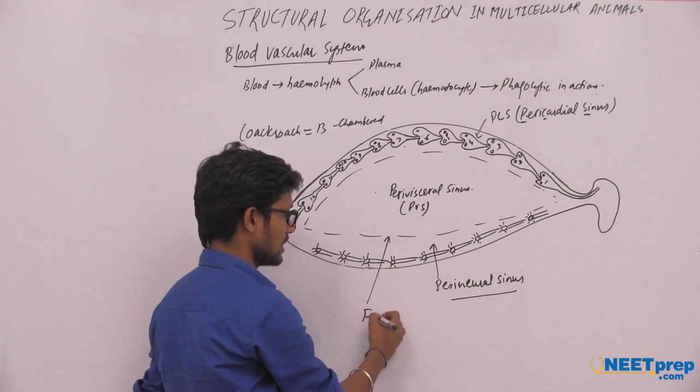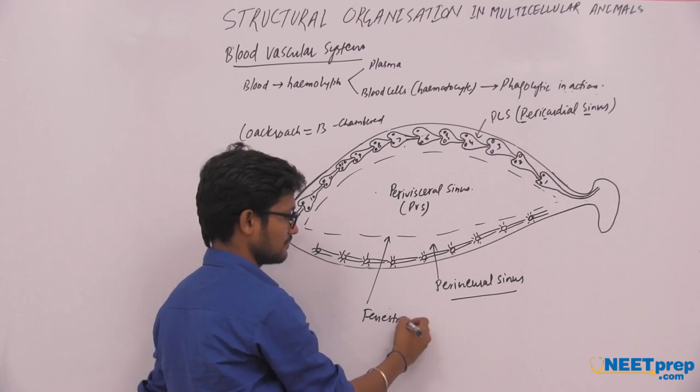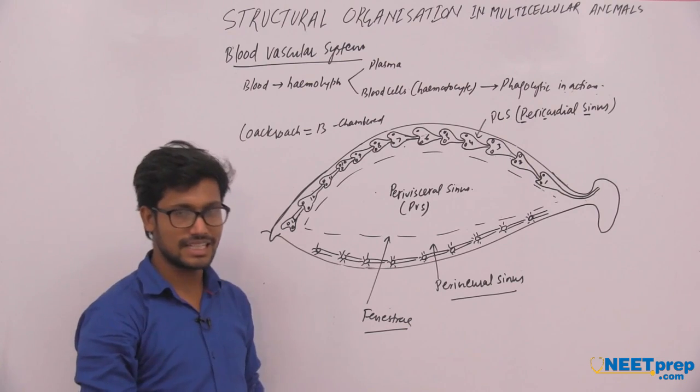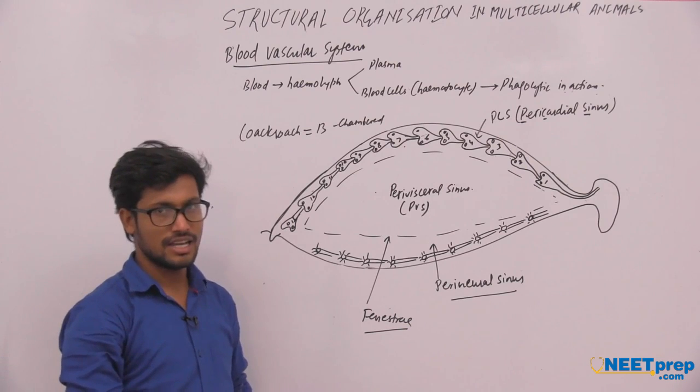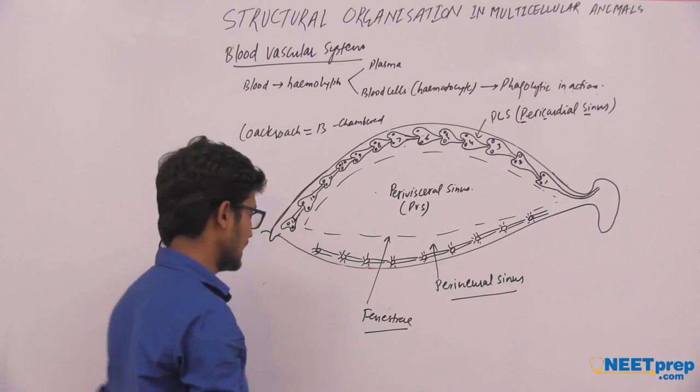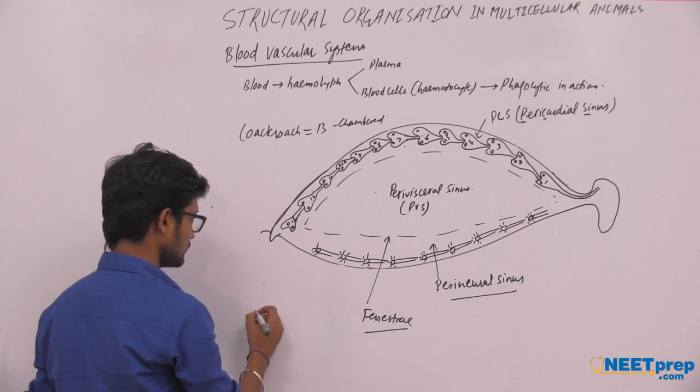These pores are known as fenestrae, through which blood can easily enter. Besides that, in contact with the heart there are some heart muscles, which are alary muscles.